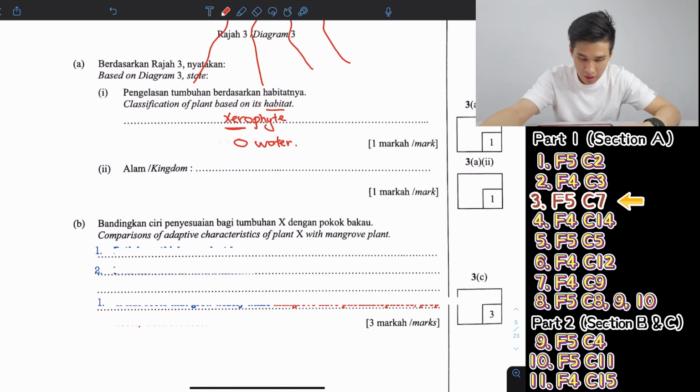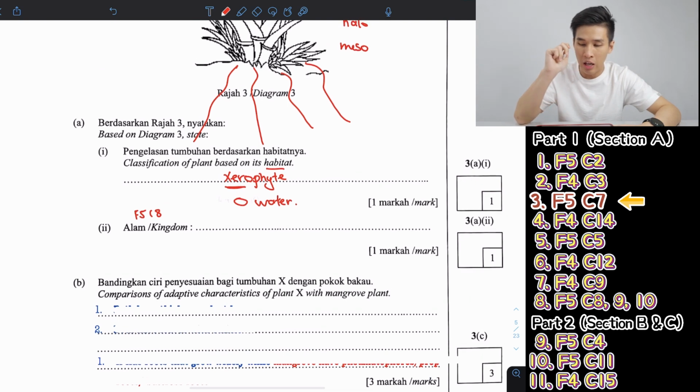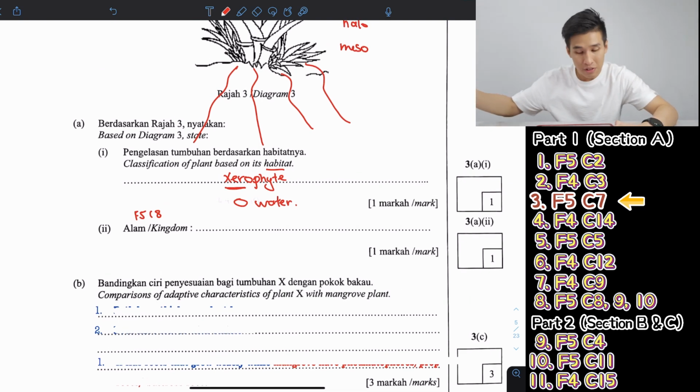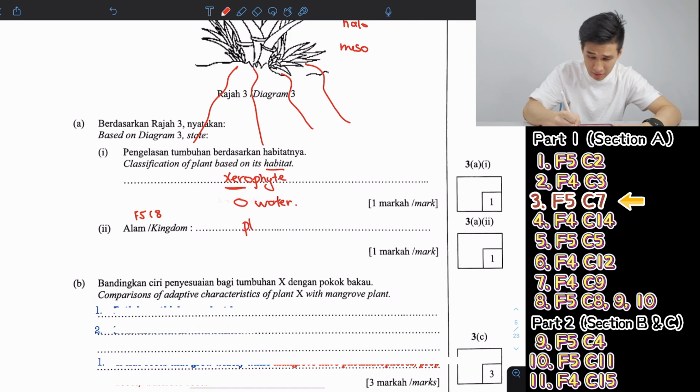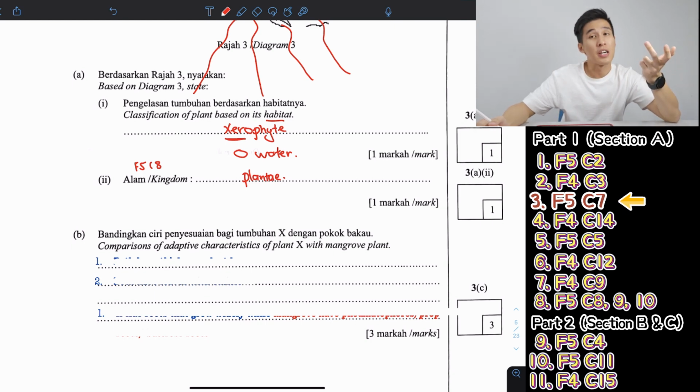Okay, so the next one here, what is the kingdom? Now suddenly they jump to Form 5 Chapter 8. So kingdom is basically the category that classifies living things. So these are, of course, plantae, and humans are animalia. And next one, compare the adaptive characteristics of plant X with mangrove plant.